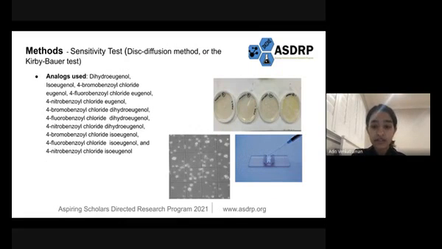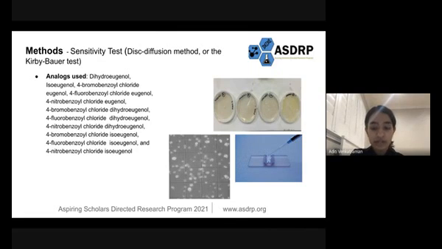The purpose of this was to determine if the analogs used still have the same antifungal effect on Alternaria alternata as eugenol and how effective they were compared to eugenol. This experiment was done twice. For the first one, the final concentration of the analogs was 1,000 parts per million, or ppm, and in the second experiment, the final concentration was 250 ppm.